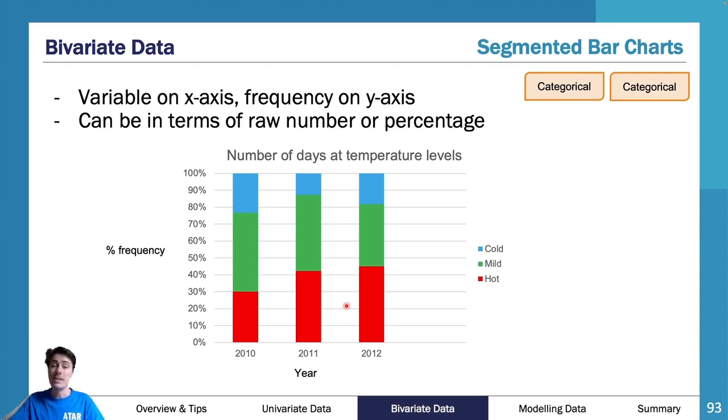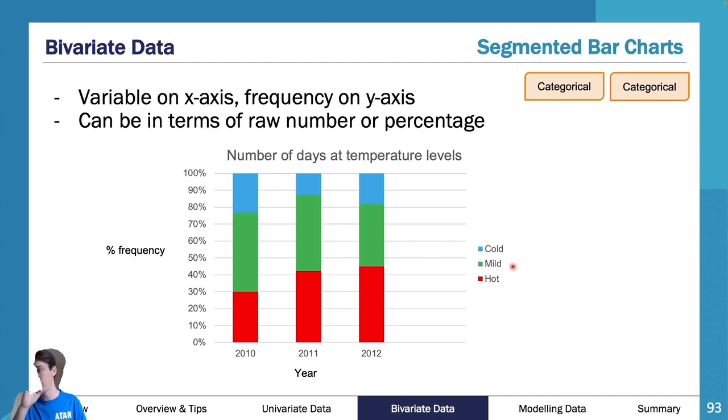The other thing is it needs to have color coding for each of the different categories that are in the bar. As you can see here, this is your explanatory variable. This is your response variable. Your response variables need to have different colors accordingly. So cold here, they've given blue, mild, they've given green, hot, red.